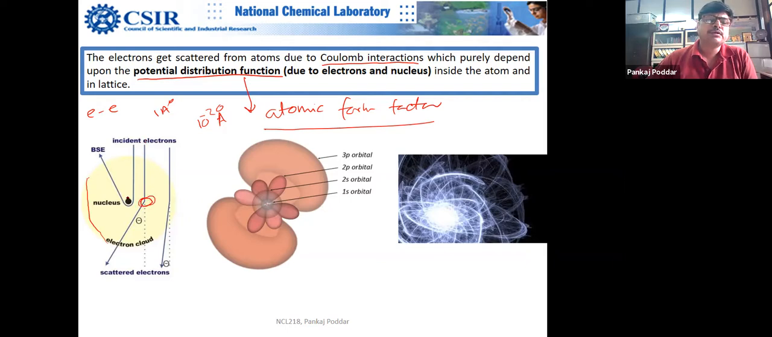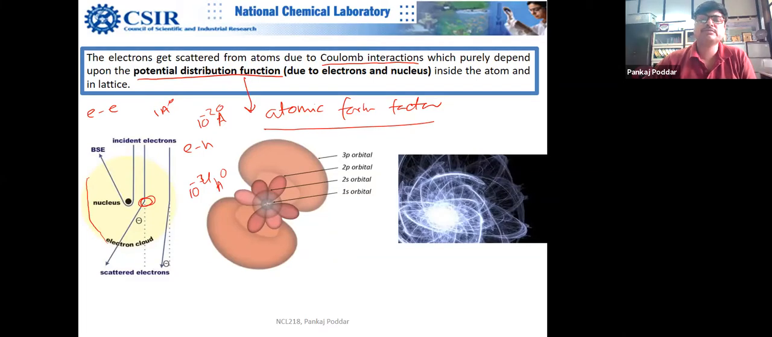You understand what I mean? So when you talk about electron nucleus interaction, then it will be much smaller because nucleus size is much smaller. That may be somewhere around, let's say, 10 to the power minus 3 or minus 4 angstrom, close to a femtometer, like 10 femtometer or something like that. So it means the effective radius is coming from the charges.